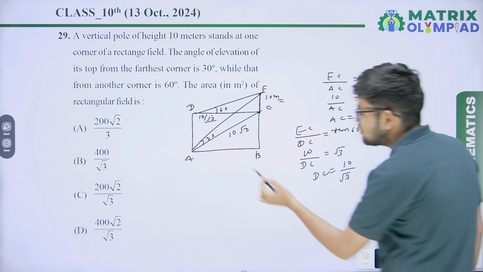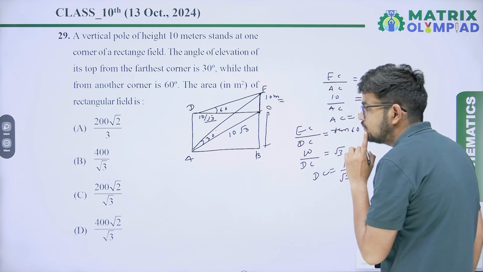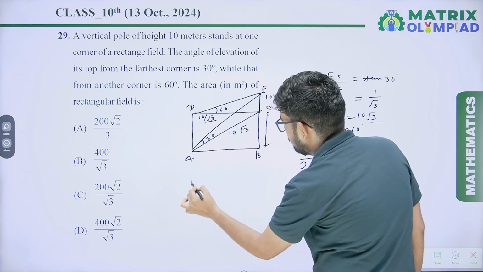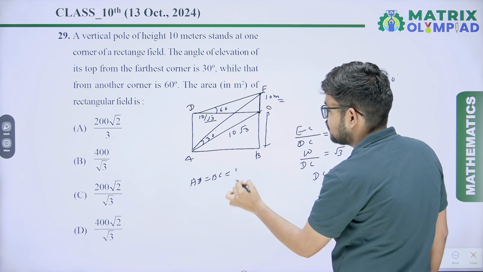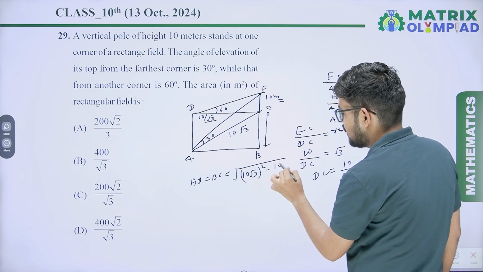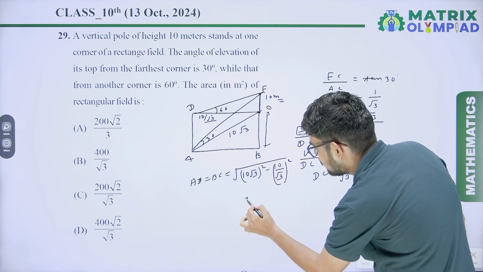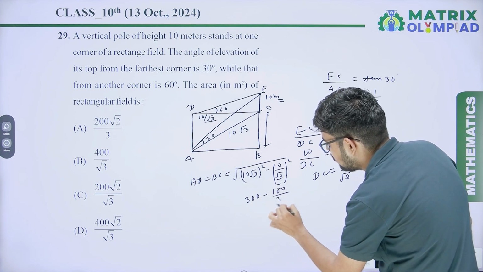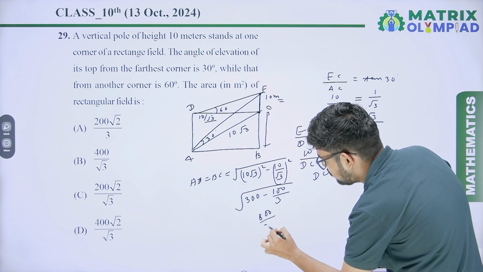So how will you get it? First of all, find the other side of the rectangle using the Pythagoras theorem. So by applying the Pythagoras theorem, the other side AD equals BC, one of these you can take, that will be root of (10 root 3) square minus (10 upon root 3) square. So you will get root of 300 minus 100 upon 3, that is 800 upon 3 under square root.